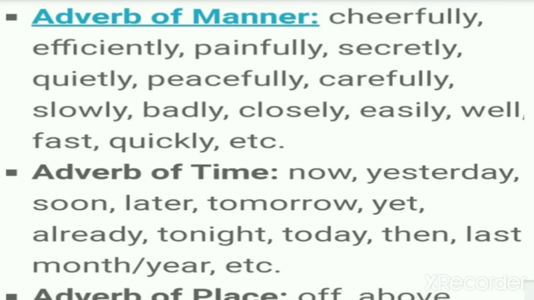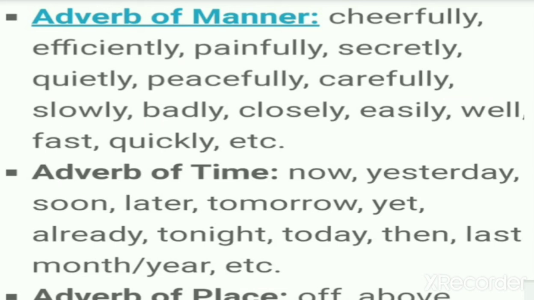He does it very carefully, right? How does he walk? Very slowly. Slowly, badly, closely, easily, well, fast, quickly, etc. So an adverb of manner always has a question like how. It will start from how.